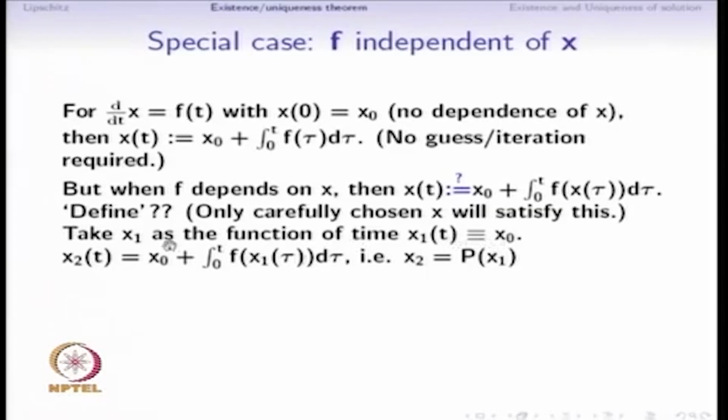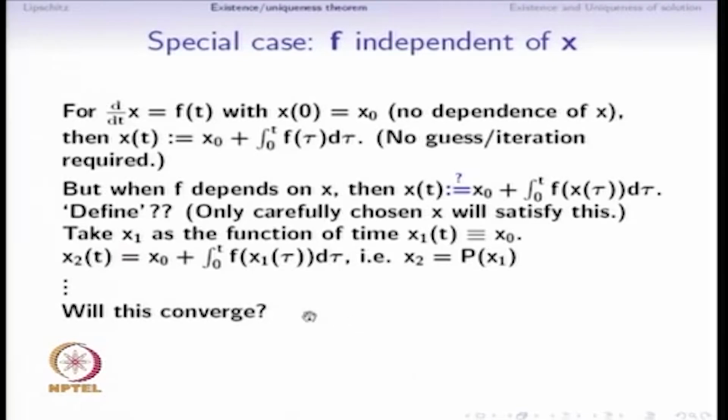Then we will define x2 as x naught plus this integral with f evaluated at x1 instead of x. Now since we have x1 here which we know, and x2 which we do not know, we are allowed to use x2 defined by this right hand side. In other words, x2 is equal to P times x1. So we can similarly define x3 as P times x2, and in general x n plus 1 as P times x n.